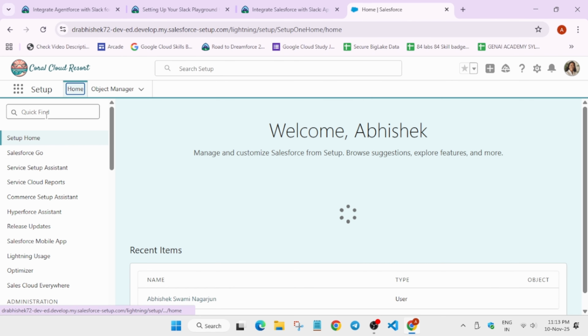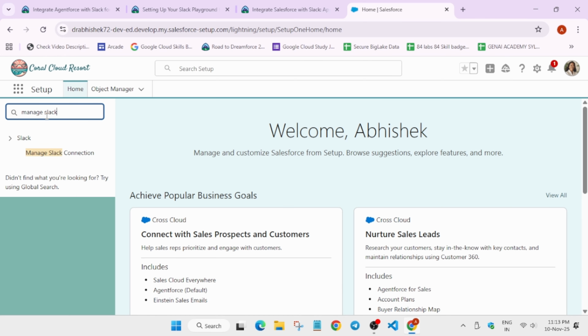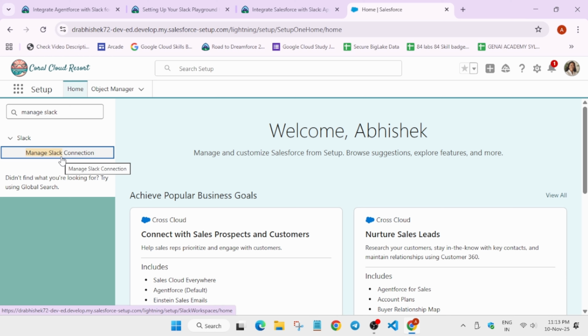Now you can just come to the quick find, and from here you have to just type this and then click on it. Now wait for it to get opened. It's again taking some time.